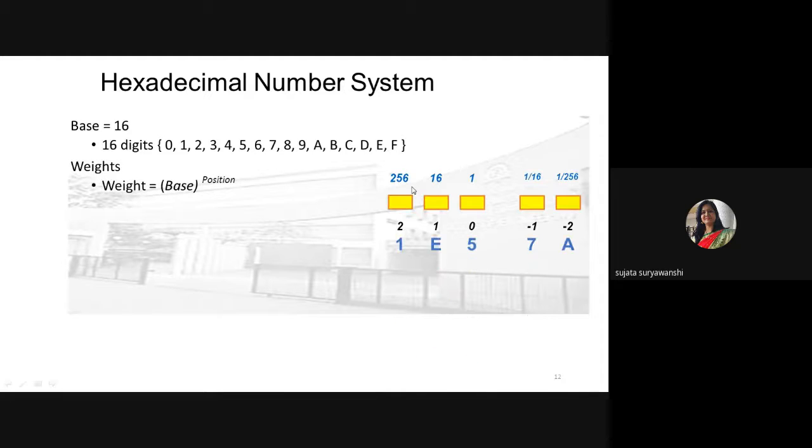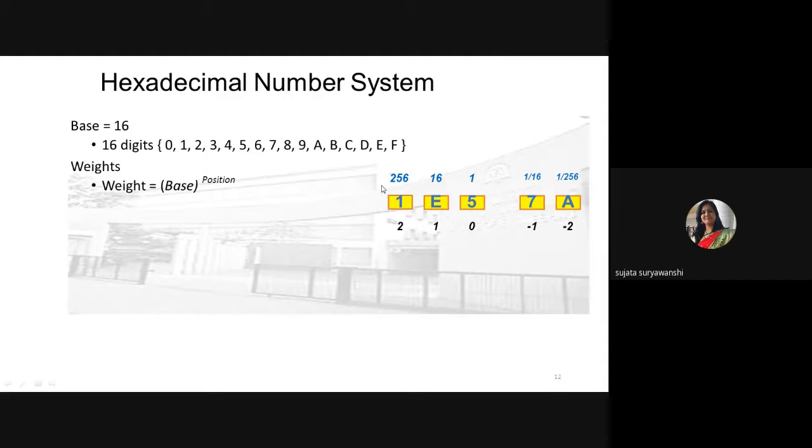Here is an example: 1E5.7A. So what does E mean? In hexadecimal, what is the value of E? 14. E means 14, F means 15, like this.